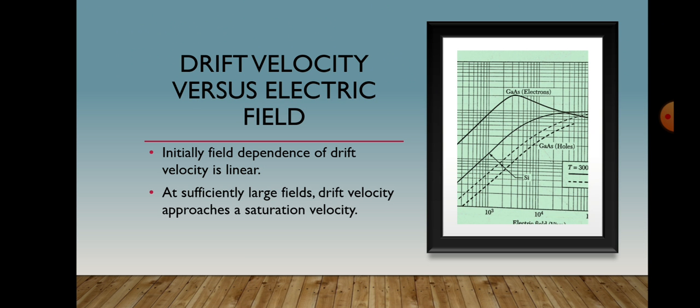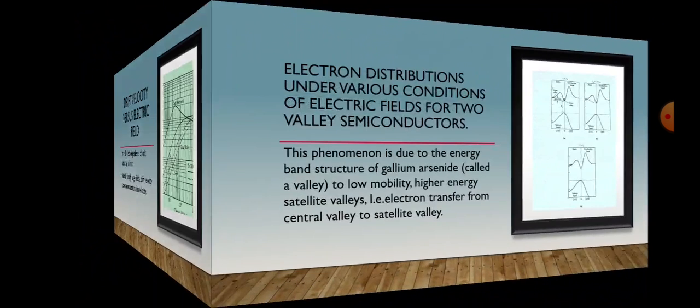This figure shows us the measured drift velocity of electrons and holes in silicon as a function of the electric field. It is apparent that initially the field dependence of the drift velocity is linear, corresponding to a constant mobility. As the electric field is further increased, the drift velocity increases rapidly. At sufficiently large fields, the drift velocity approaches a saturation velocity.